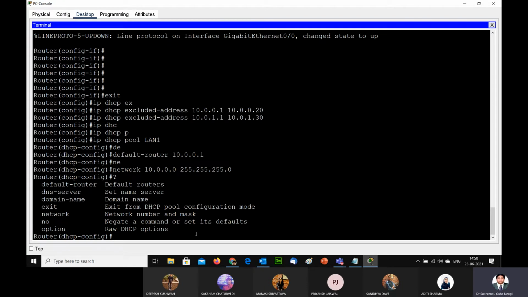Then I have to see if I'm having any DNS server or not. So these, the default router, is the main configuration. So I can go and create the next pool, that is ip dhcp pool LAN 2.